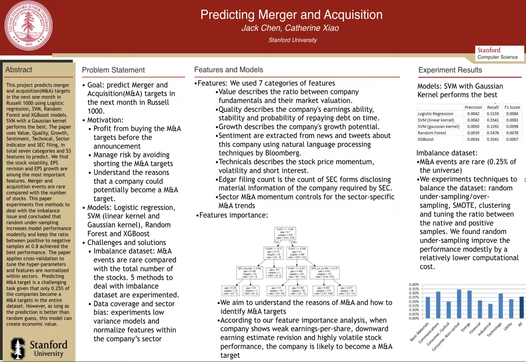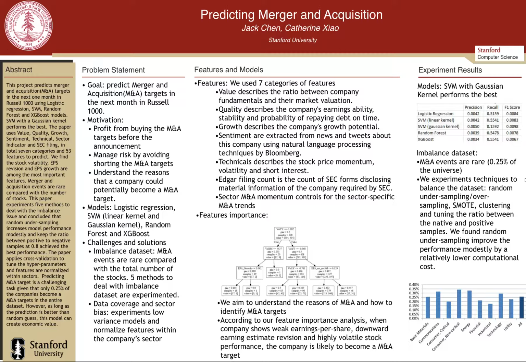The sixth category is from the SEC EDGAR filing database. This is the count of the SEC forms disclosing material information of the company required by the SEC. And the seventh category is the sector momentum.